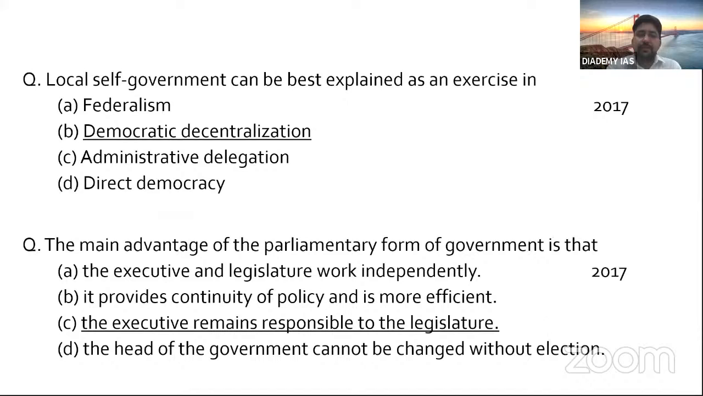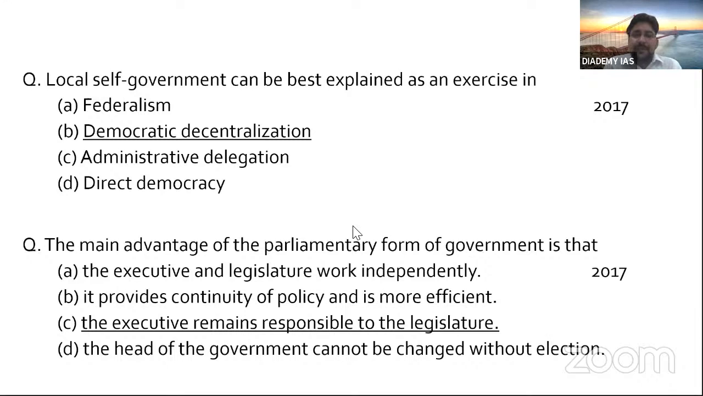Then let's see the 2017 question. Local self-government can be explained as an exercise in federalism, democratic decentralization, administrative delegation, or direct democracy. As I told you in the beginning, local self-government, that is PRIs, Panchayati Raj Institutions, is why this question has been asked. It is about grassroots democracy.